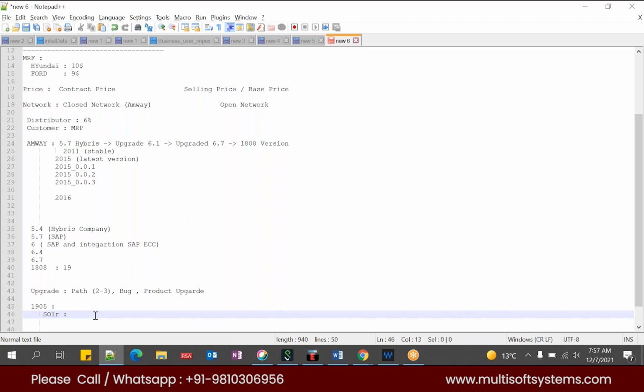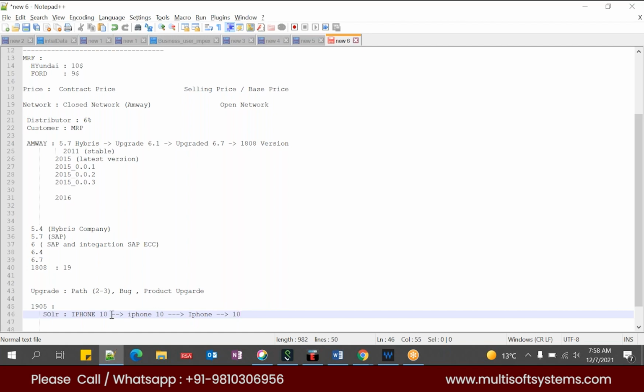So in 1905, what happened? We got one Solr issue. When I search for iPhone 10, what happens in Solr is that iPhone is considered one keyword, and 10 is considered another keyword. So it should give first importance to iPhone 10 products, then importance to iPhone, then to keyword 10. The result should come this way: iPhone 10 products first, then iPhone products, then whatever product has the keyword 10 next.